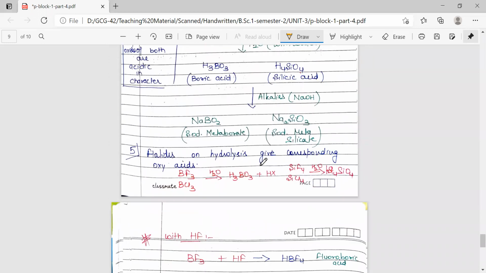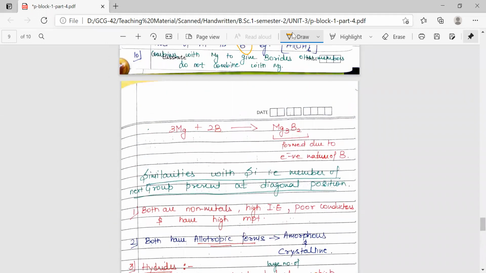In the next video, we'll be starting with our next group, that is group 14 elements.